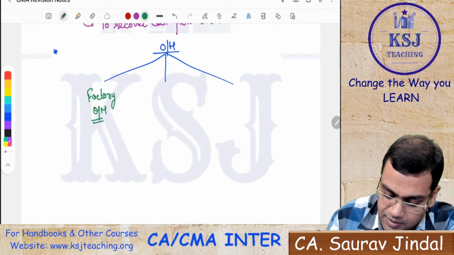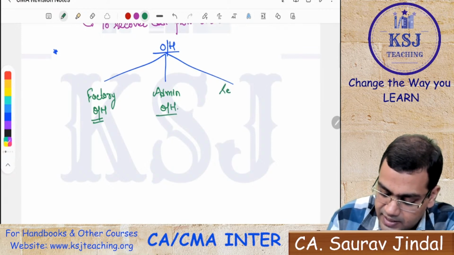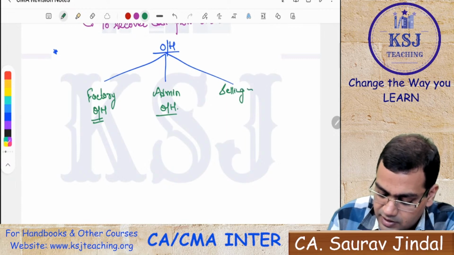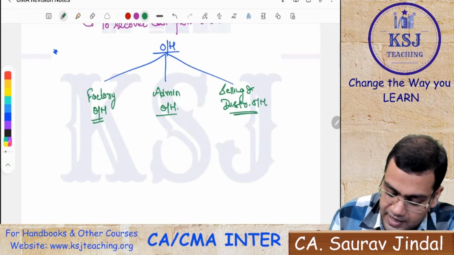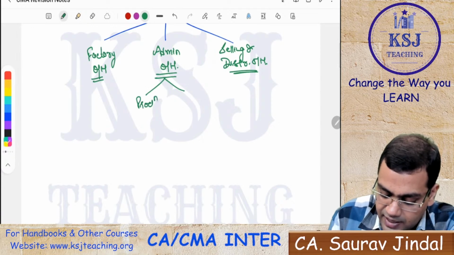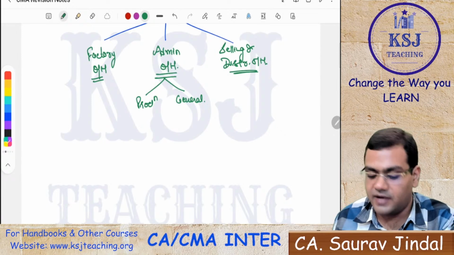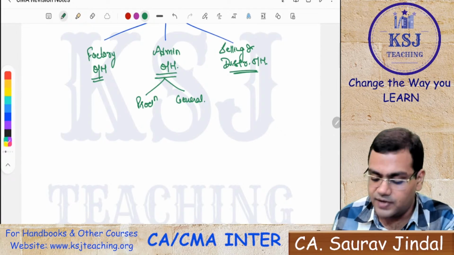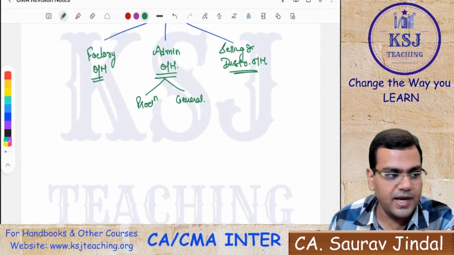Then the second type of overheads that I have is admin overheads. And the third type that I have is selling and distribution overheads, right? These admin overheads can be further divided into production administration overheads and the office and administration overheads. The office and administration overheads, these are one and the same thing, right?